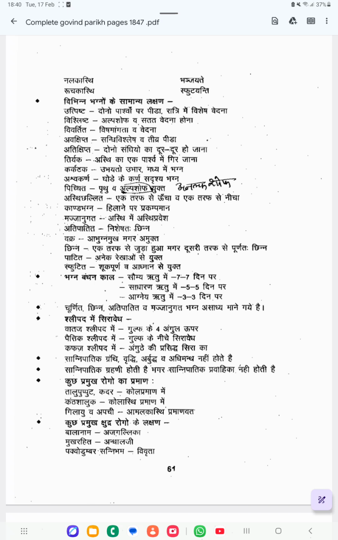The broken ends of the bones become fractured and move apart, and from the middle portion a tumor-like swelling arises. That is called Karkataka.